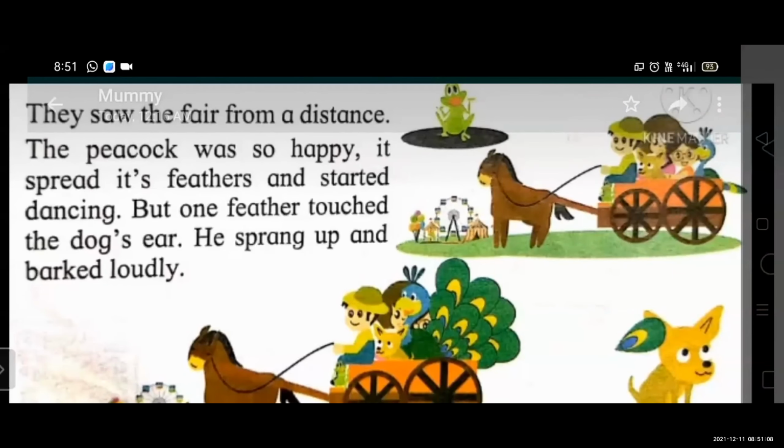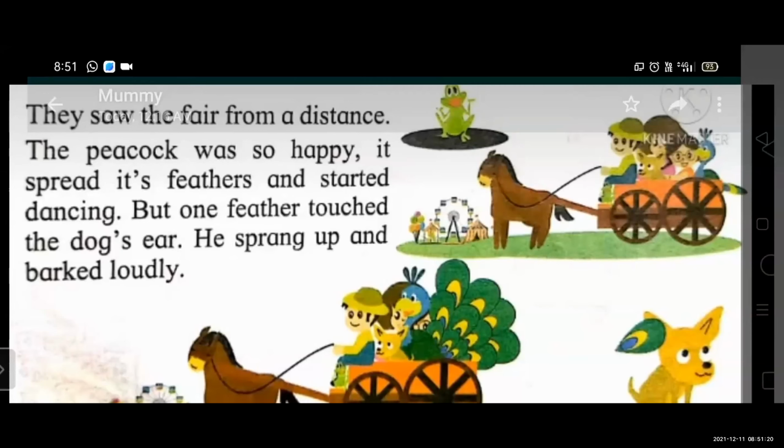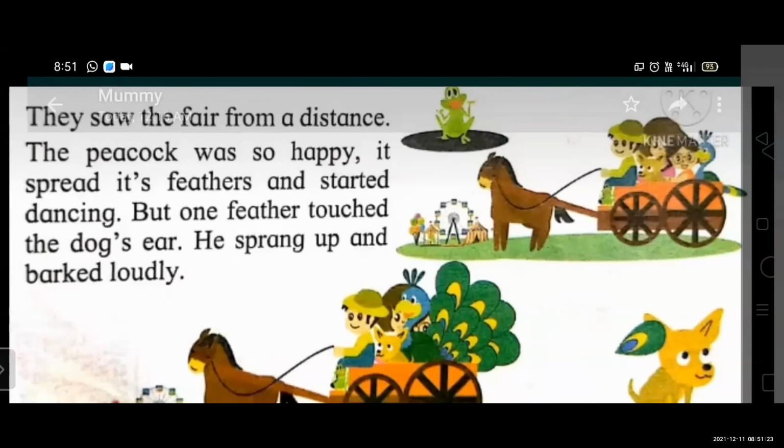They saw the fair from a distance. Students, do you see the picture of the fair? Yes. They also see the fair from a distance. The peacock was so happy.